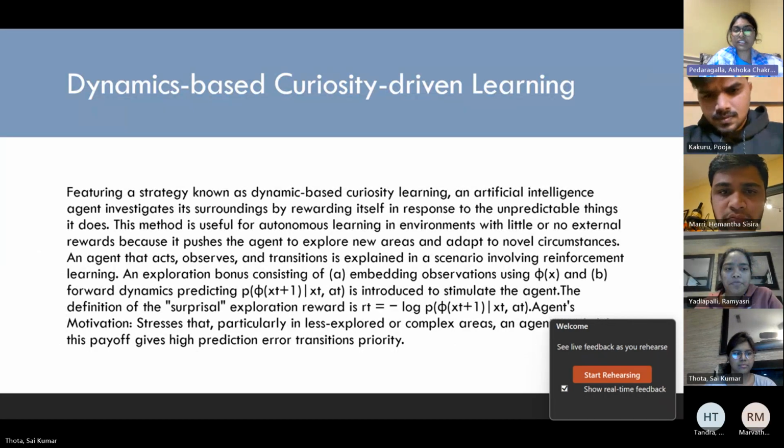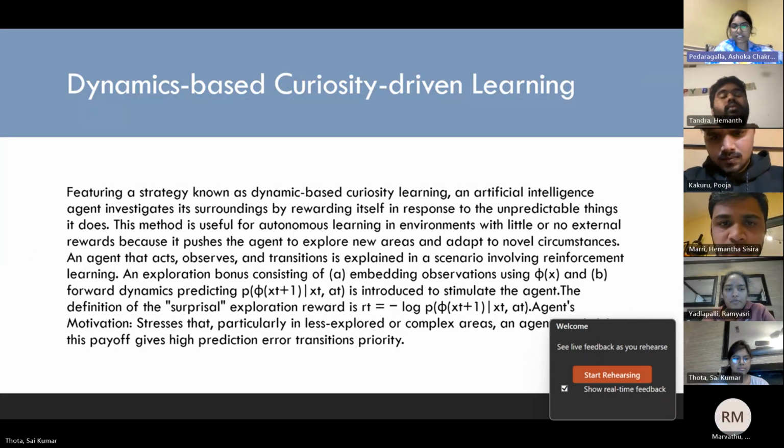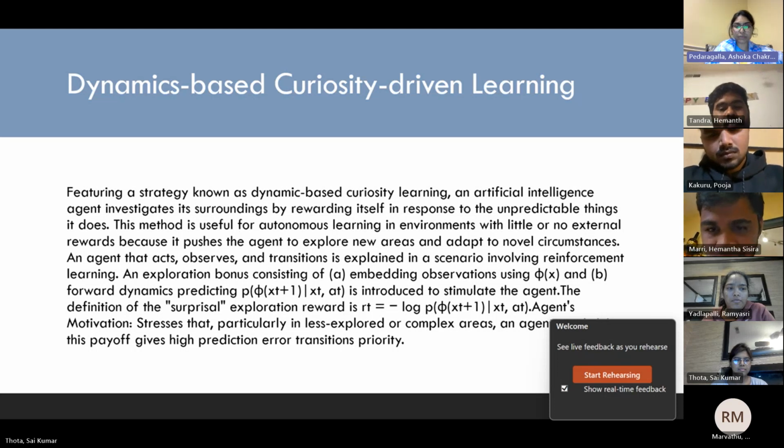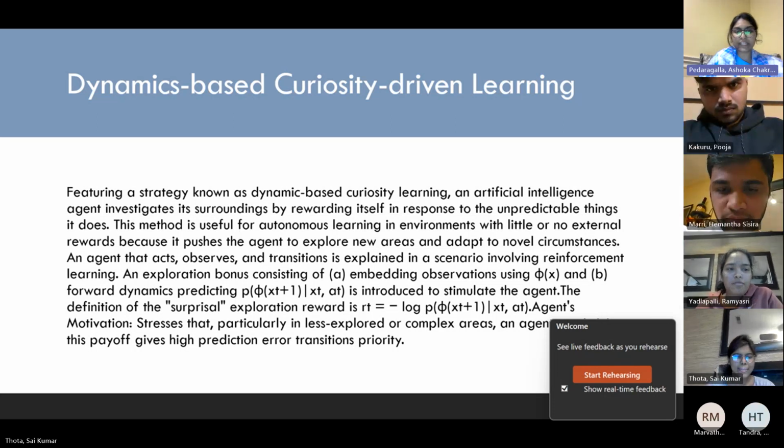Dynamic-based curiosity learning encourages AI agents to explore environments by rewarding unpredictability, valuable for self-guided learning in the absence of external rewards. It uses an exploration bonus to motivate agents based on embedding observations and predicting forward dynamics, resulting in higher unpredictability-seeking behavior. Next page.